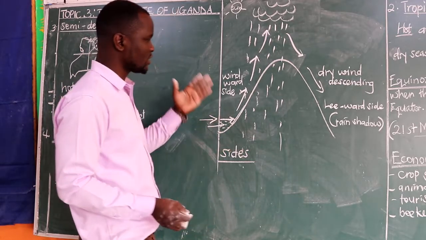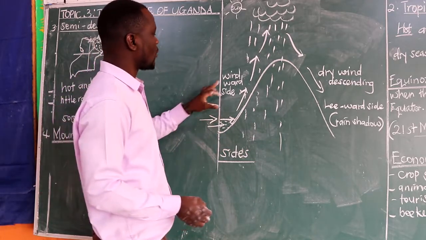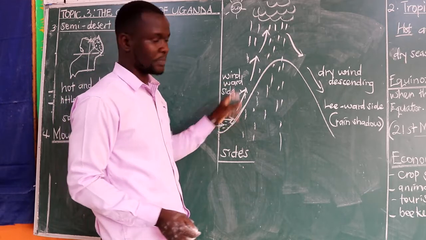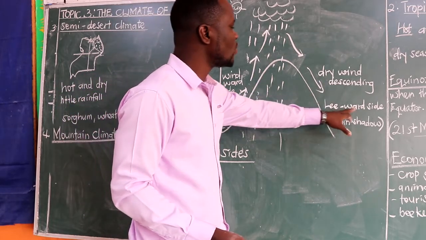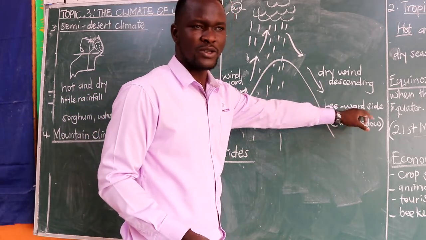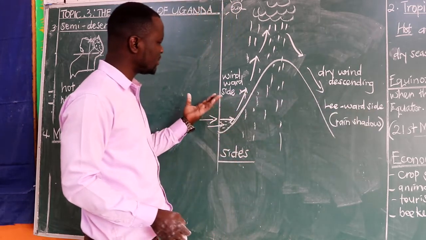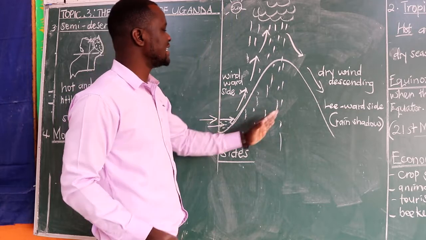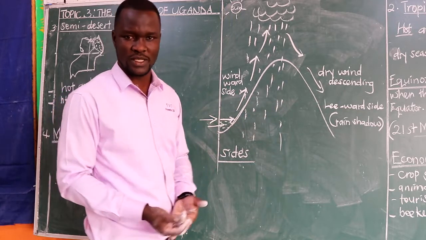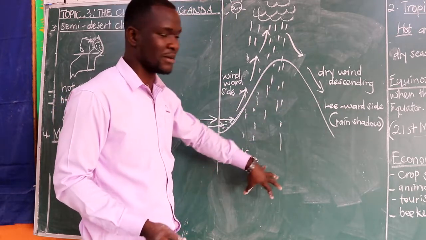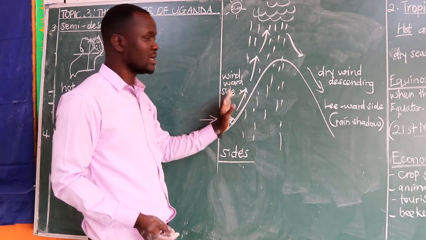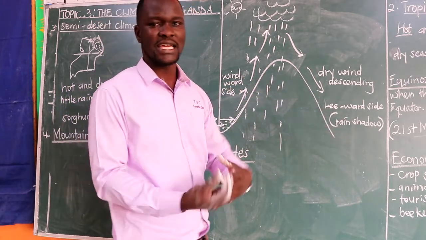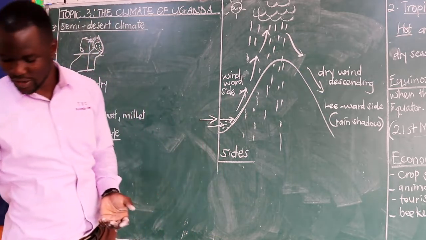We have got two sides of the mountain. We have the windward side, and then we have the leeward side. I want you to get that. Sometimes we keep on messing up on these simple things. Now, which side is good for growing crops? When we look at this diagram, we have the windward side, we have the leeward side. Which side is suitable for crop growing?